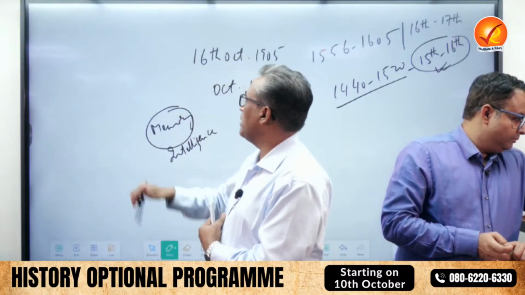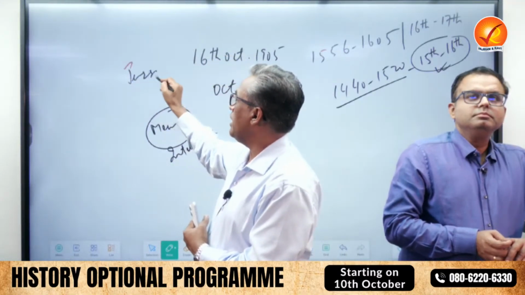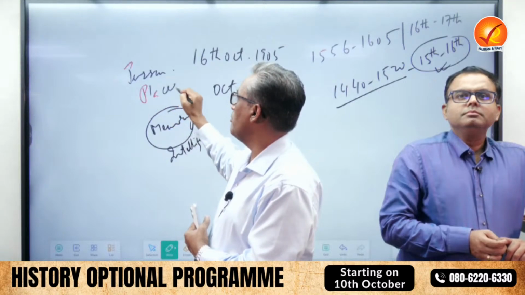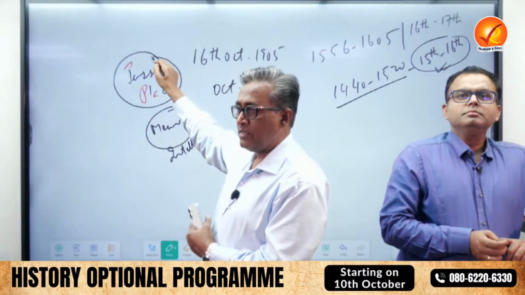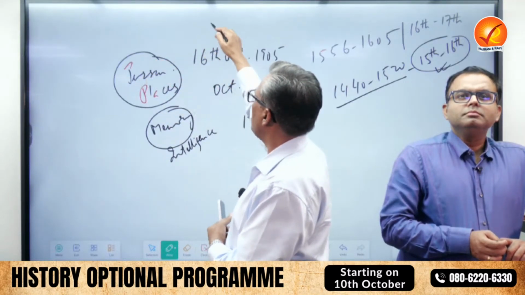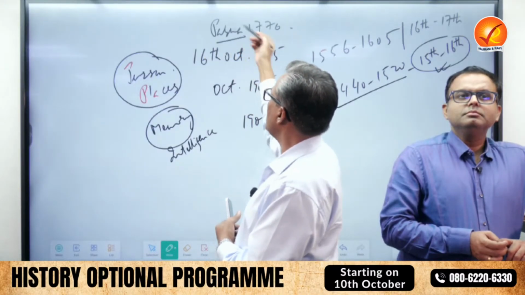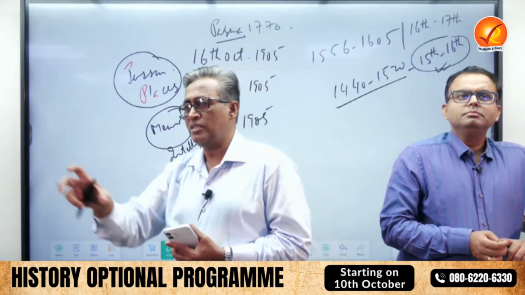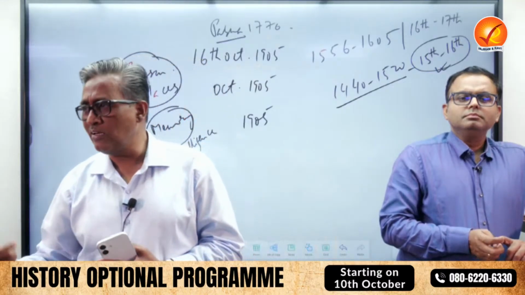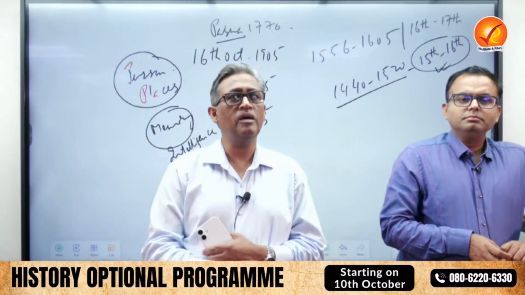Names, of course, of persons are important. Names of places are also important when you write. Say, when I say Pabna uprising in 1773, after 2, 3 times of writing it, you know where Pabna is: in East Bengal. That's it. So it's all a rehearsal, all a practice. So do not worry about this one, right?